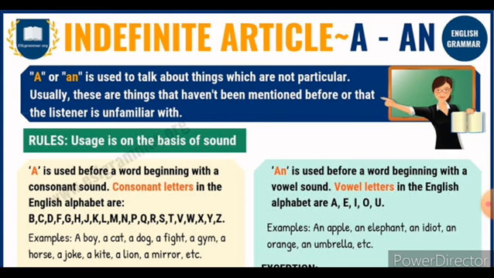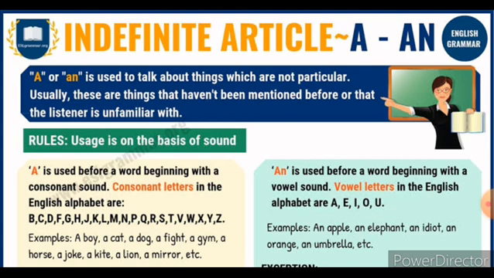Here the article an, we use before a singular noun beginning with a vowel sound, that is A, E, I, O and U. These five letters are vowel letters, and the sounds produced by these letters are known as vowel sounds. So before the vowel sound, if the noun is singular, there we can use the article an. Listen carefully, children. We can use the article an before a singular noun, but it should begin with a vowel sound.